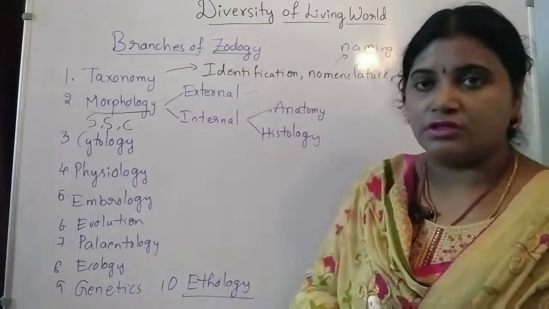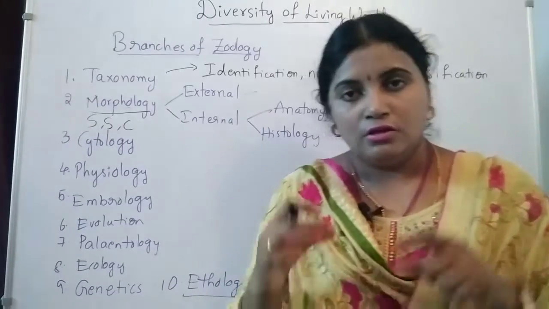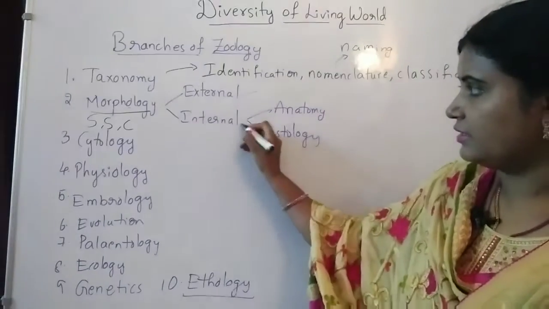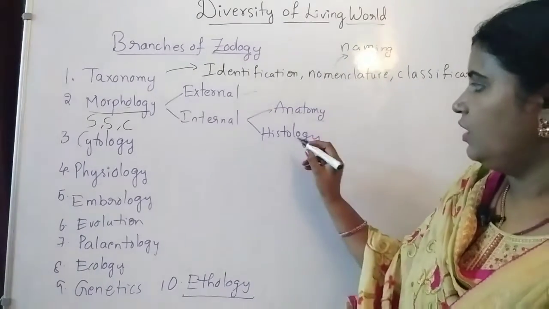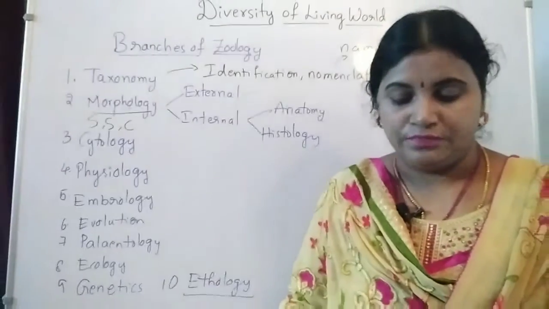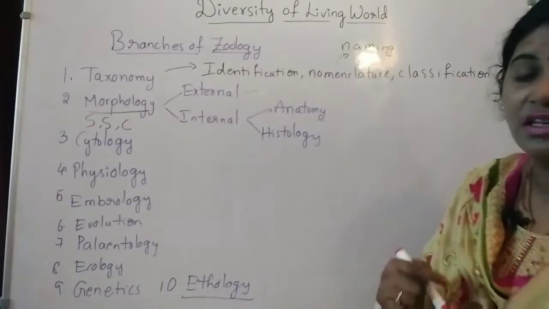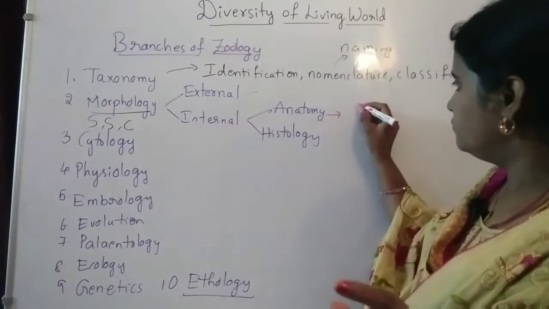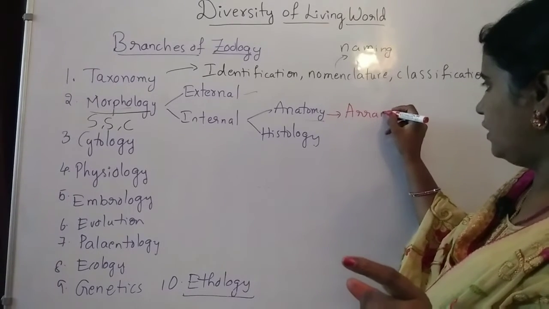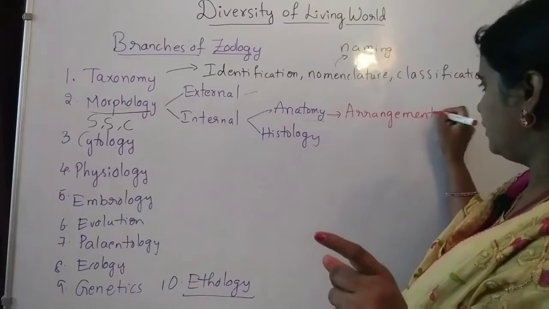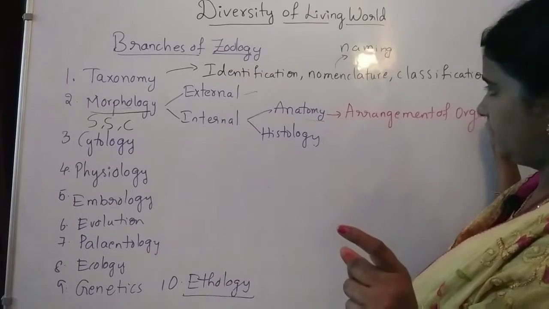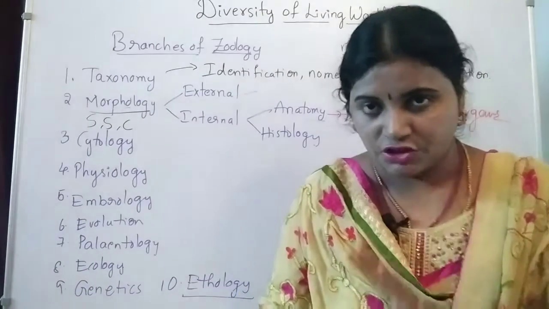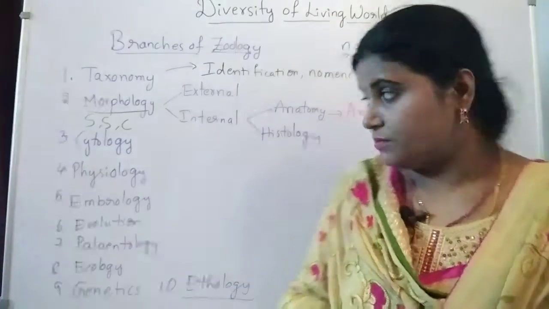Next one, internal morphology means inside the body. So what are the structures we are able to see in internal morphology? See, again this internal morphology is divided into two branches. One is anatomy, another one is histology. In anatomy, it explains the arrangement of the organs in the body. Anatomy is going to explain about the internal arrangement of the different organs and organ systems.